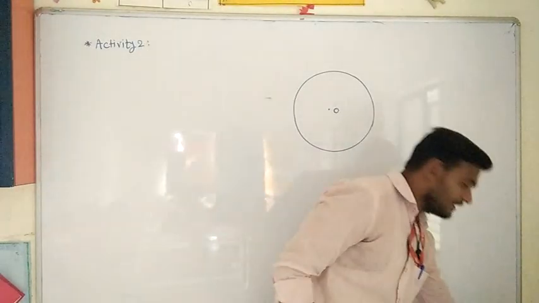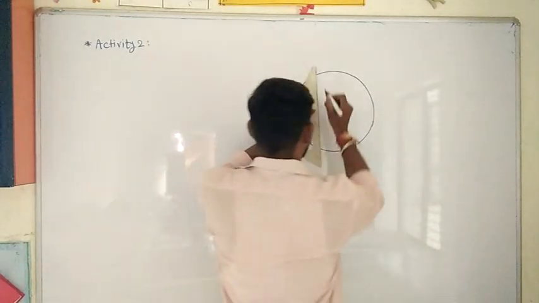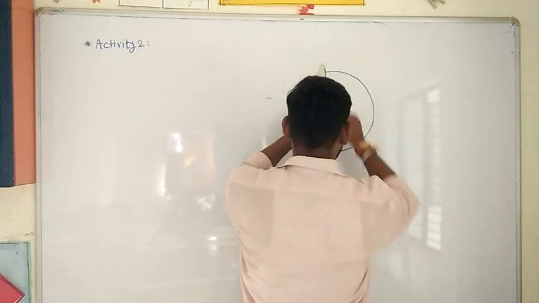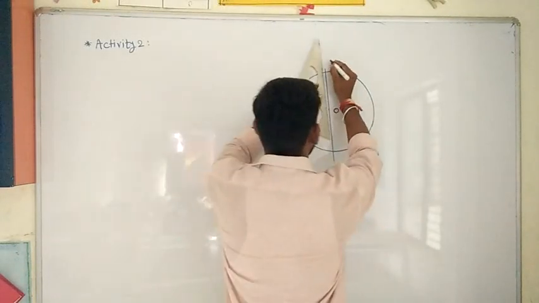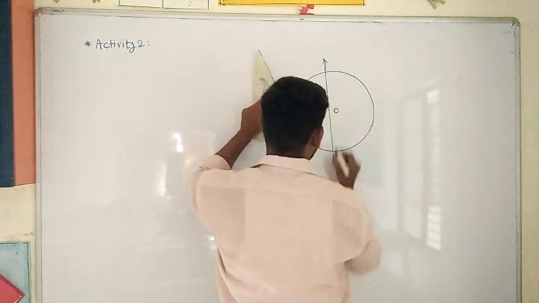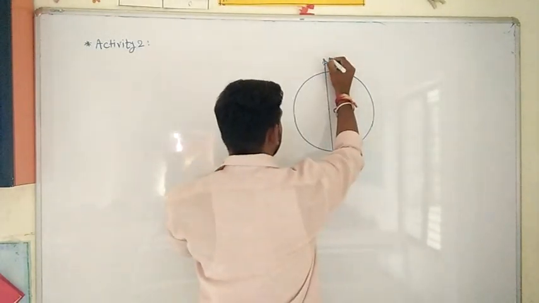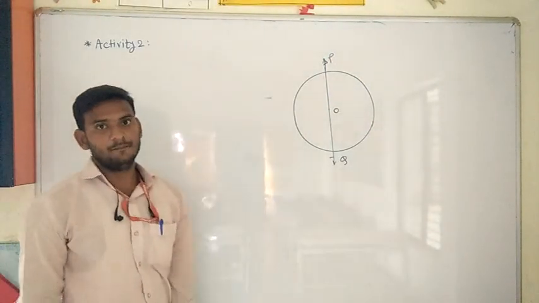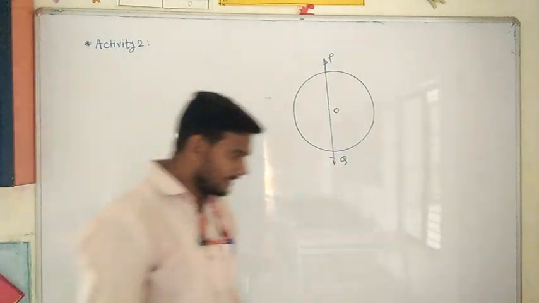And also I will draw here one secant PQ. I will draw a secant PQ here, or you can say this is a diameter also. Diameter is also a secant to the circle. Now what we have to do here?